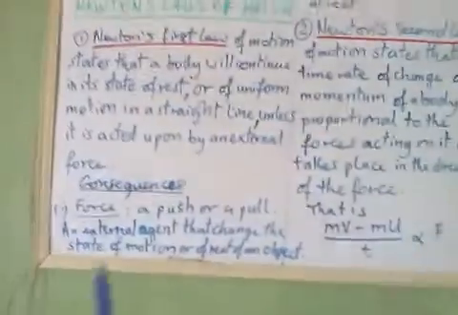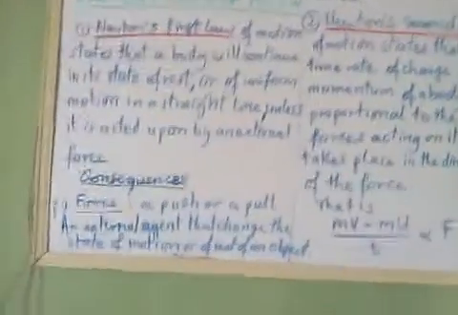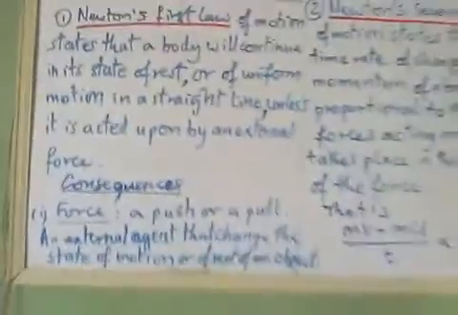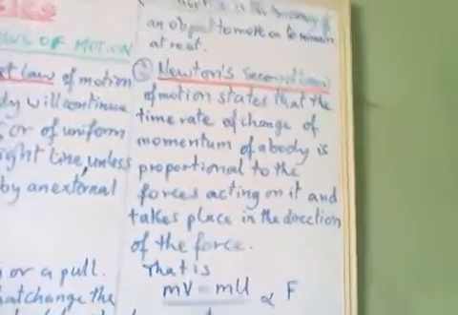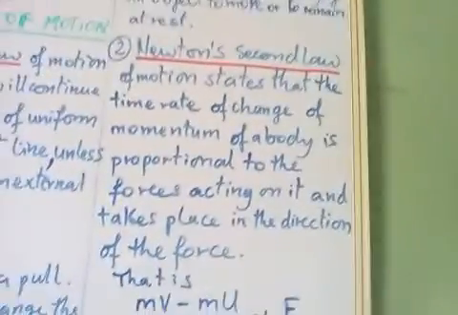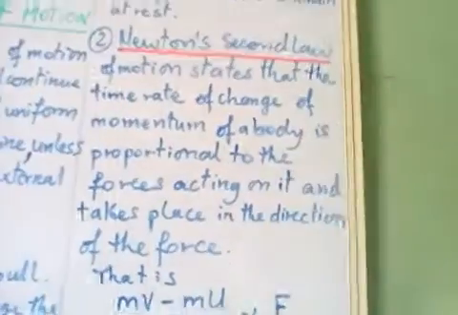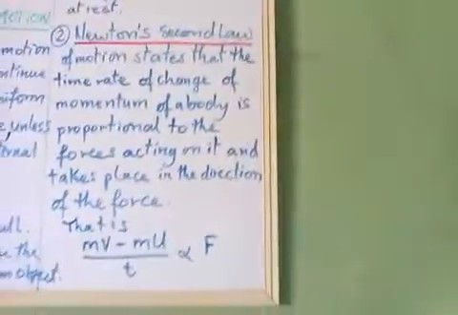We know that in the first law we have already stated that an object cannot move unless there is a force acted upon it. If an object is at rest, it will continue to remain at rest unless a force is acted upon it. Therefore, for an object to start moving, there is a force that has been acted upon it. Now, Newton's second law is telling us how we calculate that force. He said that the force that makes the object move is directly proportional to the time rate of change of momentum of that body.